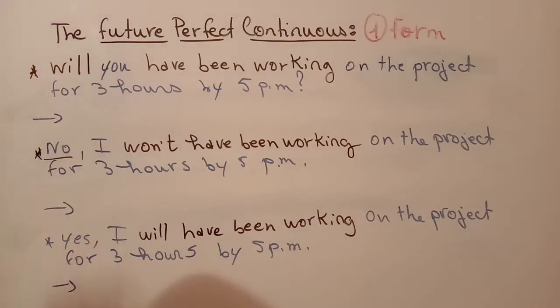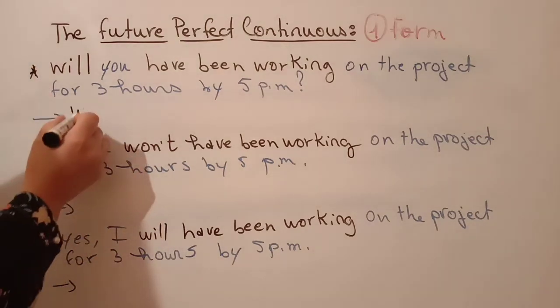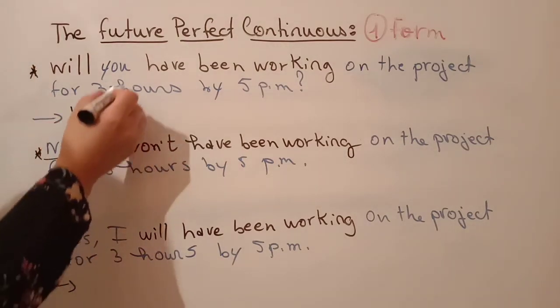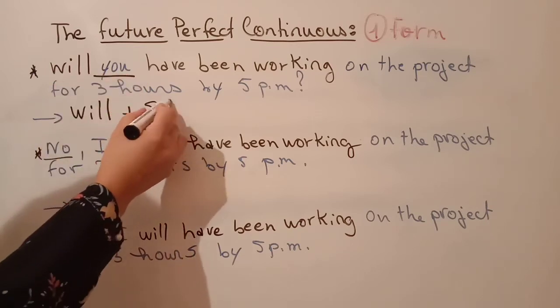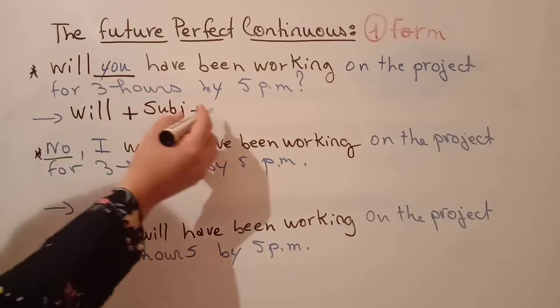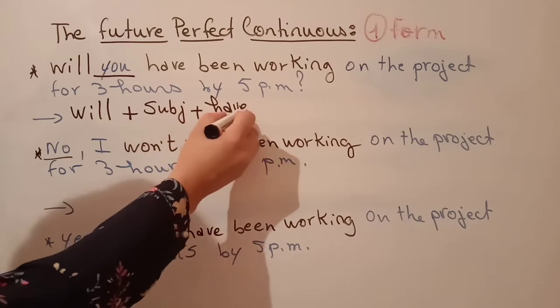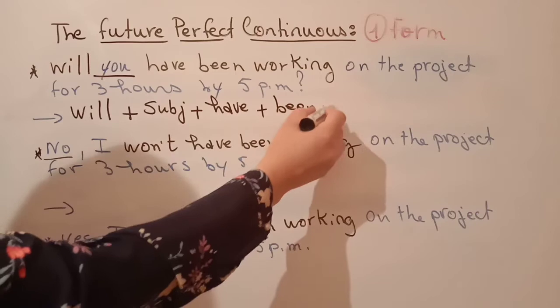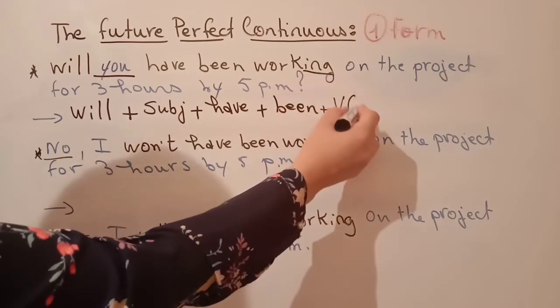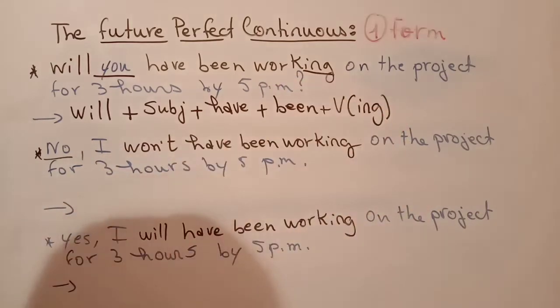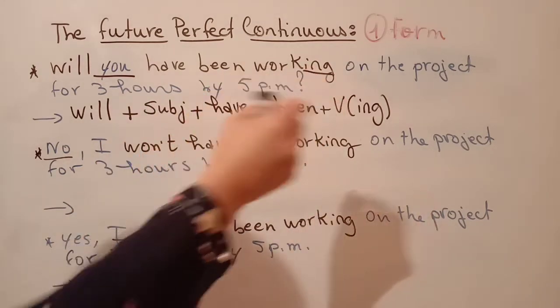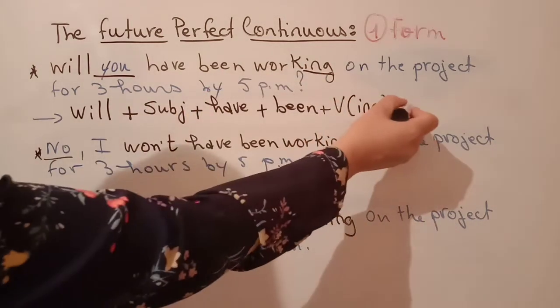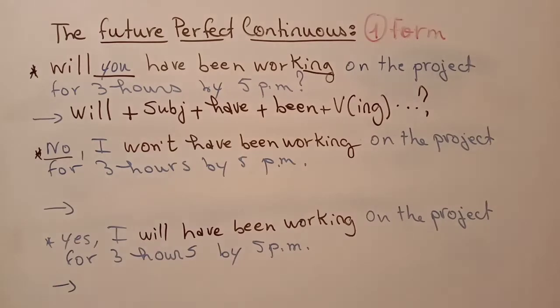So in a question, we start with will plus subject plus have plus been plus verb ing form. Okay, so the base verb plus ing form, question mark.